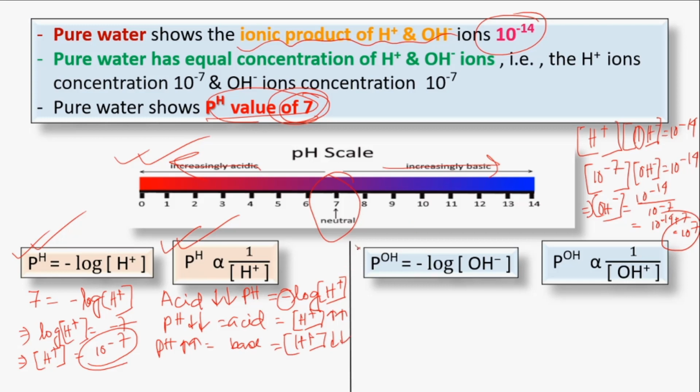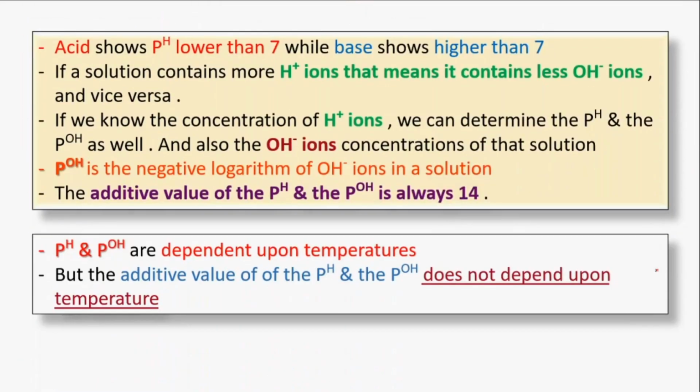It is also applicable for OH minus ion, and the pOH is the negative logarithm of the hydroxyl ion, and pOH is again inversely related with the hydroxyl ion. As you can see, acid shows lower than 7 pH and base shows higher than 7.